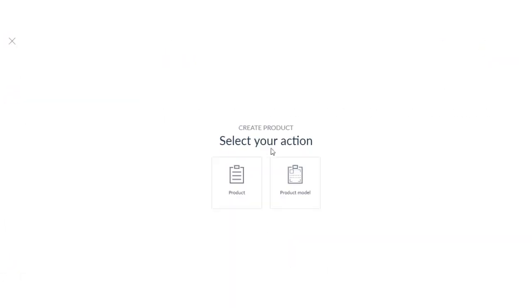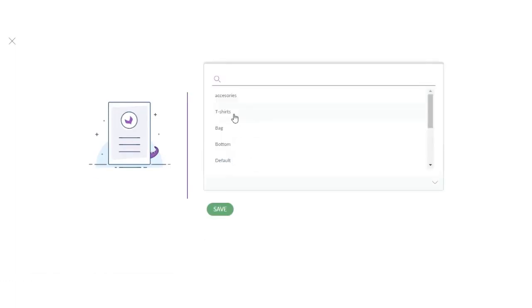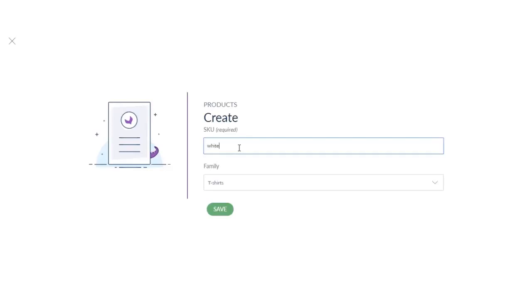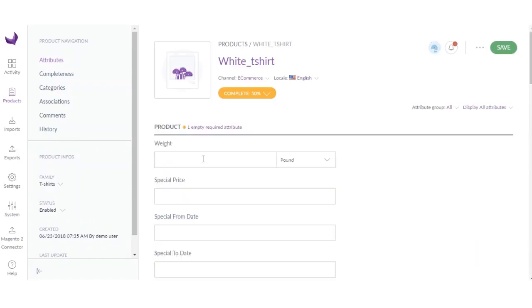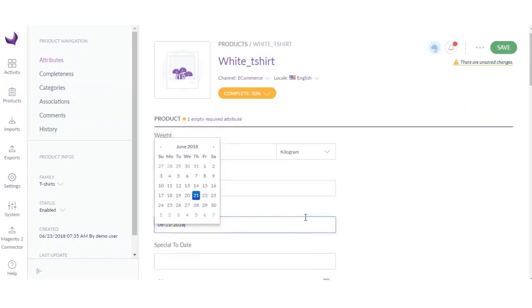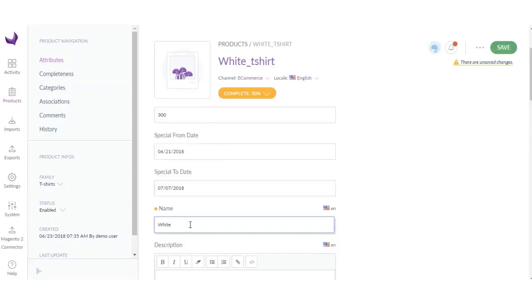So go to products and then click here product, then select a family. I'll be choosing t-shirts and enter the SKU. So the product is created. Now you need to enter the information. I'll just quickly add random information for the video. Special price 300, date, let's say this, name, white t-shirt.